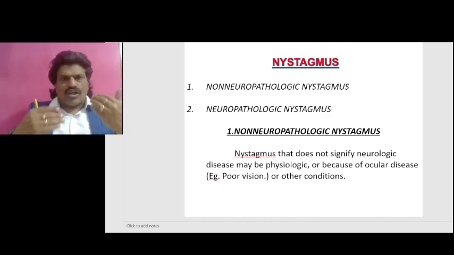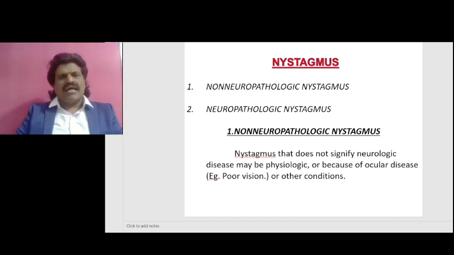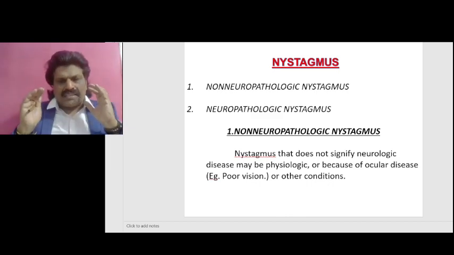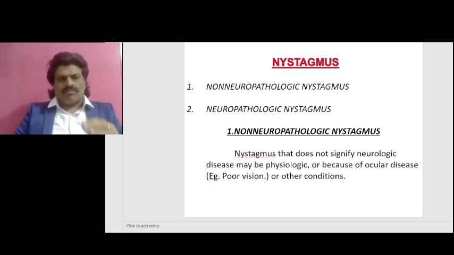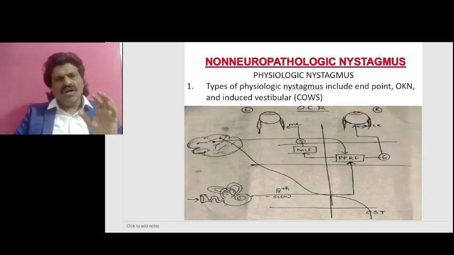Nystagmus can be classified as non-neuropathologic nystagmus and neuropathologic nystagmus. The non-neuropathologic nystagmus is nystagmus that does not signify neurologic disease, which may be physiologic or because of ocular disease, example, poor vision or other conditions. Non-neuropathologic nystagmus or physiologic nystagmus.